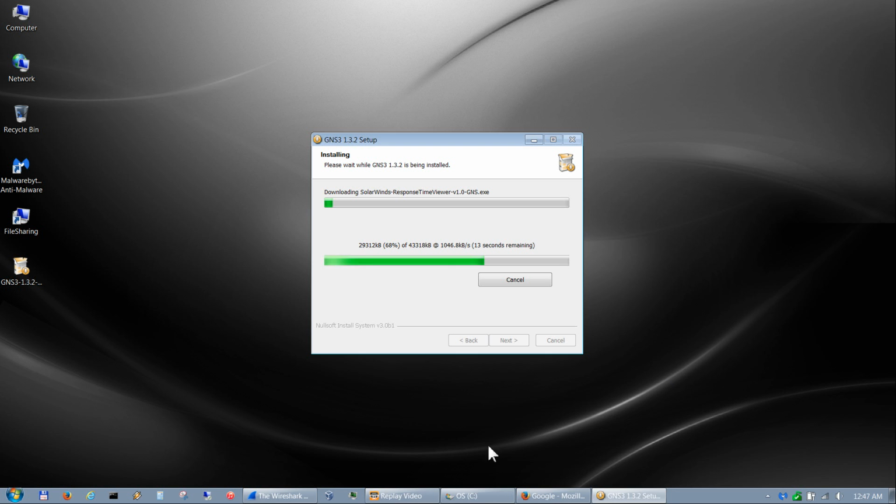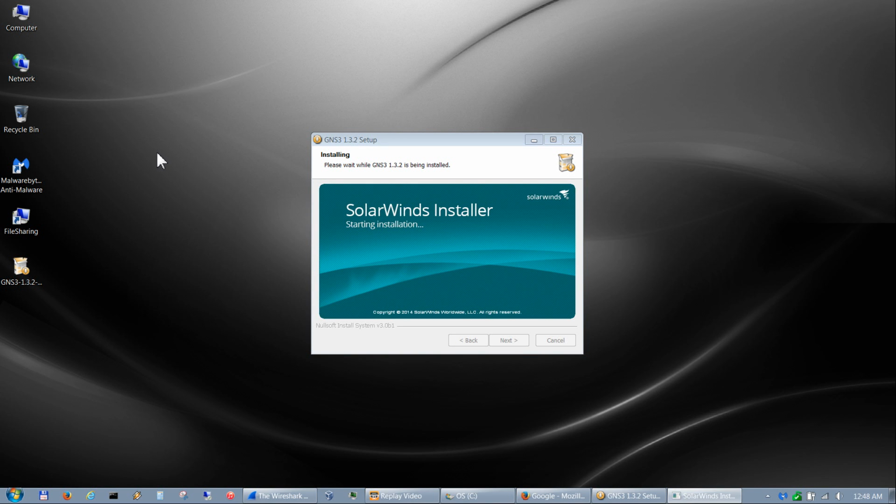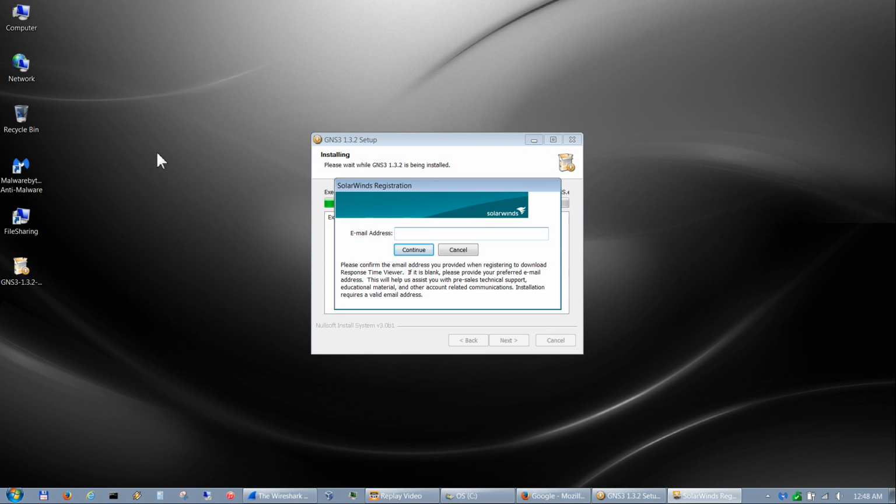That'll be a good time to mention that I do not provide any locations for any IOS, IOU, or ASA images, as well as any licenses or keys for the ASA. For that, you need to contact Cisco, and they'll be more than happy to help you get that loaded up in your GNS3 for you, or at least show you where you can get the images to do that.